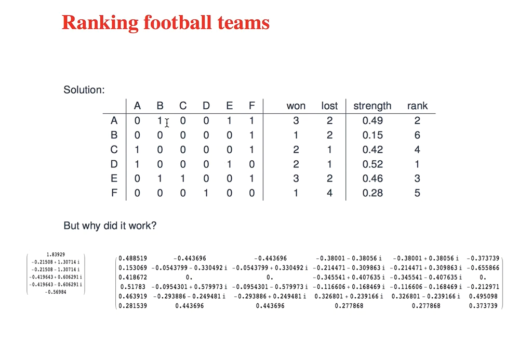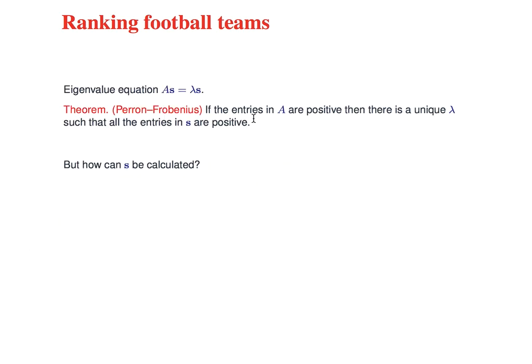Now what if I take matrix A times the vector containing the number of wins? Well, that would tell me 1 times the number of wins of team B plus 1 times the number of wins of team E plus 1 times the number of wins of team F in the first slot. That would be the sum of the number of wins of all the teams that team A has beaten. And you can continue like that.